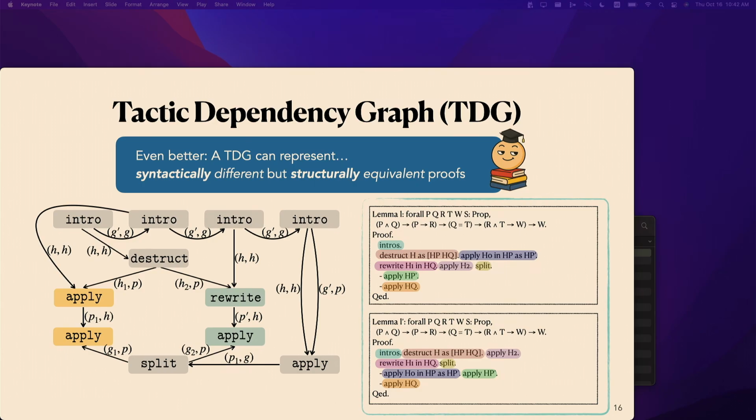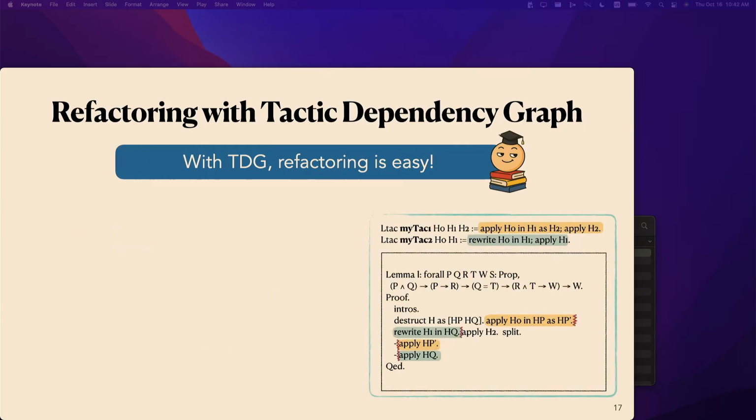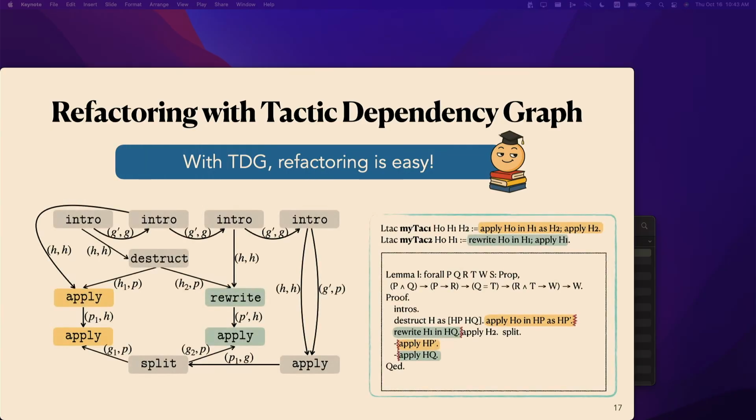So let's actually talk about how we refactor the proofs using our TDGs. It's actually pretty straightforward. Given a Rocq script, we first convert it into the TDG representation, and then we find isomorphic subgraphs in the proof TDG that correspond to the tactic TDG, which are the highlighted parts over there.